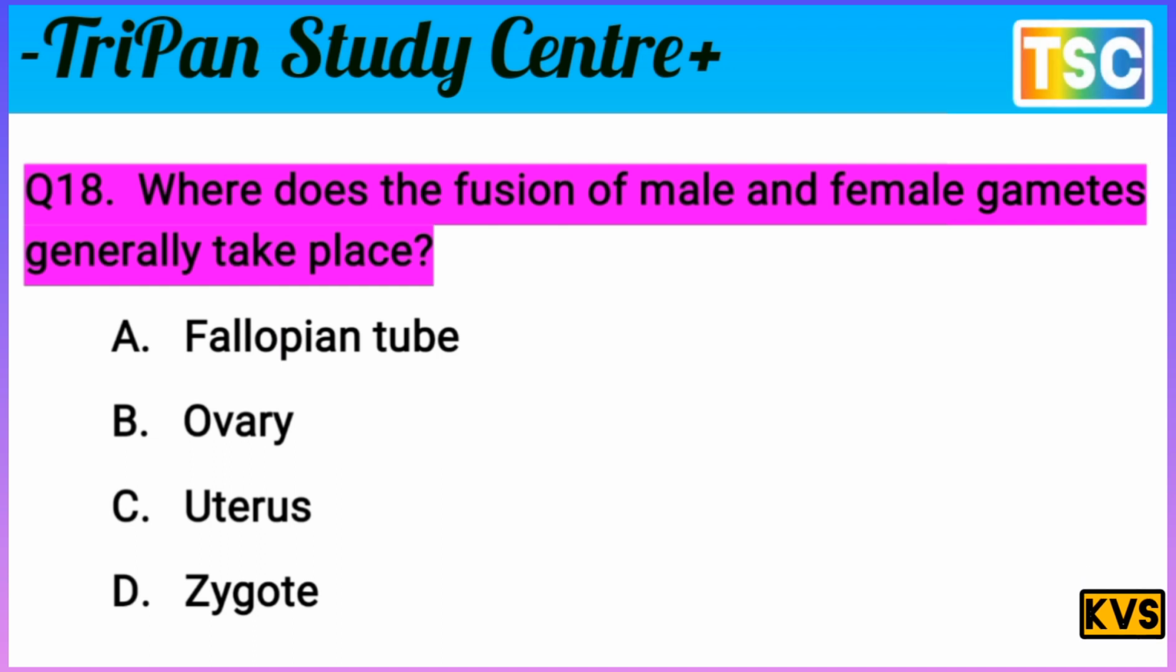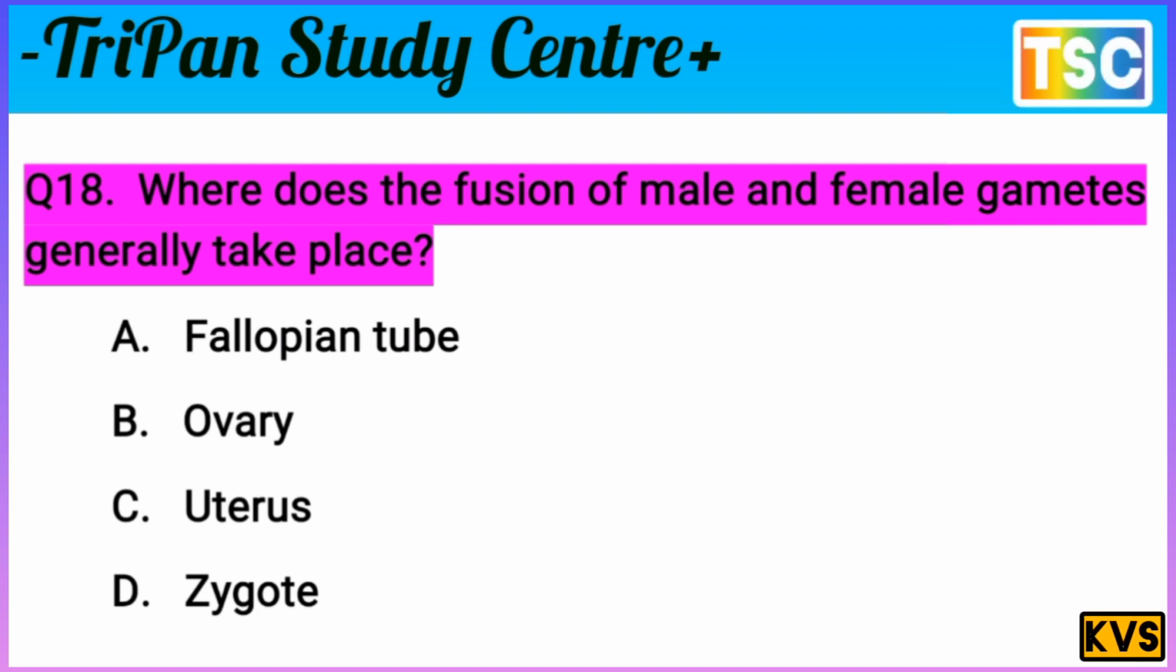Next question on your screen. Question: where does the fusion of male and female gametes generally take place? The question is very interesting. A. Fallopian tube, B. Ovary, C. Uterus, D. Zygote. You know the question is interesting, but first of all, give a correct answer for this question and write the correct answer in your notebook first. You must have a thought and write the answer in your notebook.